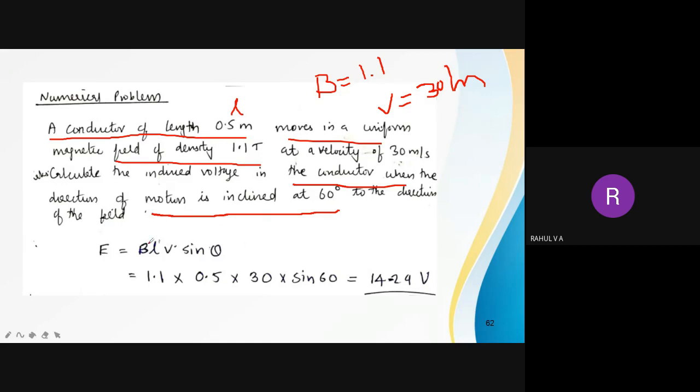That means B is directly given 1.1, L is also in meter, so directly substitute 0.5 meter. V is also meter per second, so directly substitute 30 meter per second, and theta is 60 degree. E you can directly find out. E is equal to 1.1 into 0.5 into 30 into sine 60, that is 14.24 volt.